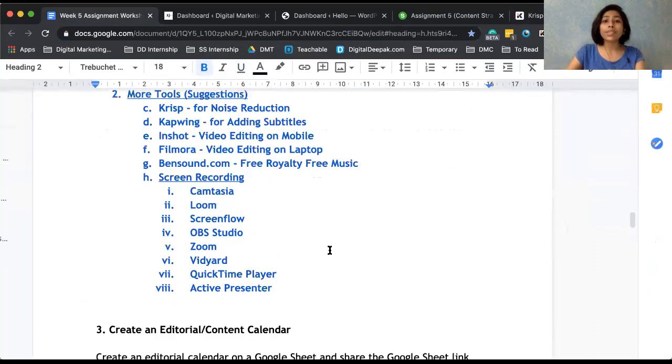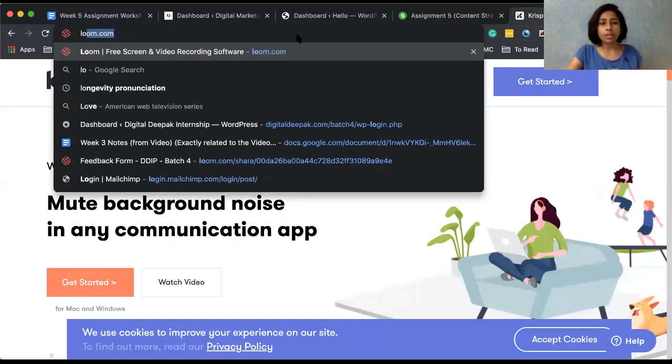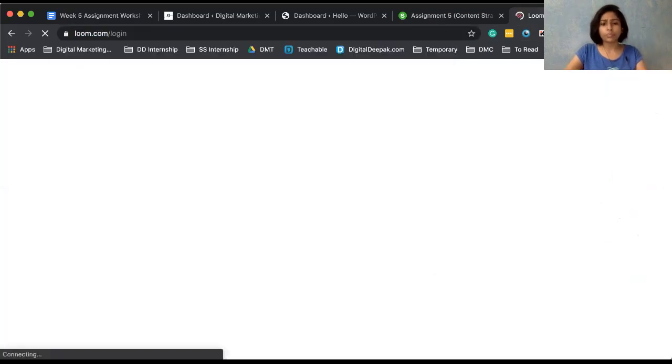Now, talking about screen recording, right? If you want to go ahead and share your video and record your video, how do you do it? So the first tool is Loom. What Loom does is it allows you to share your screen, and even turn your video on or off. And just the way I am talking now, you can also do it. All these things are pretty simple.